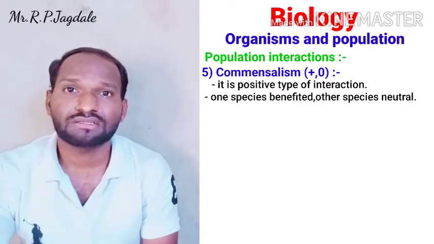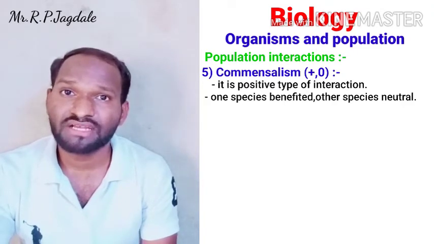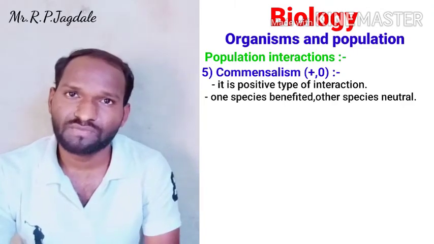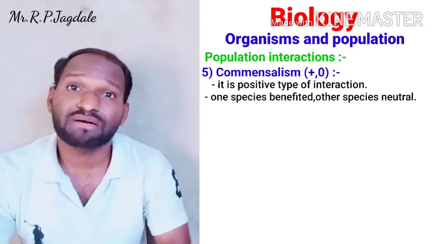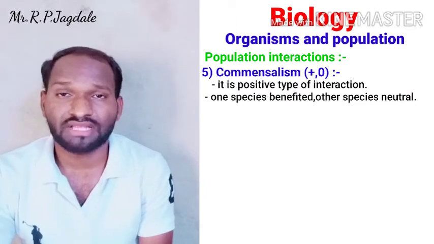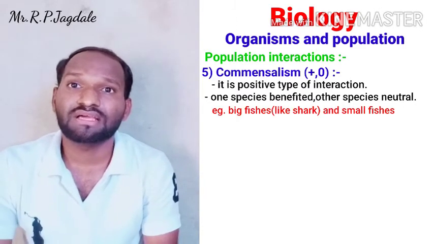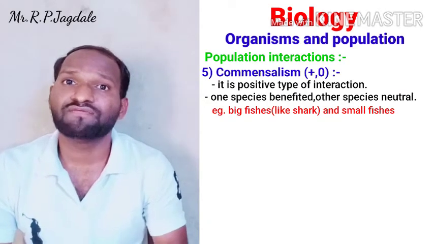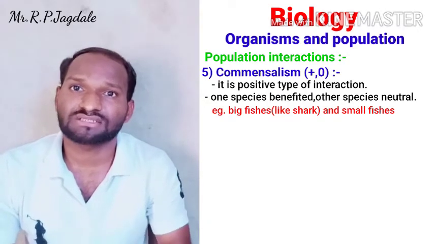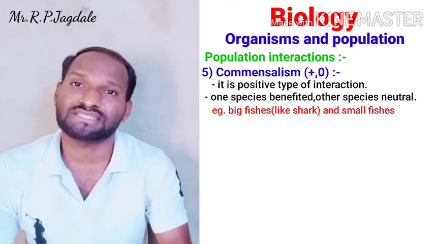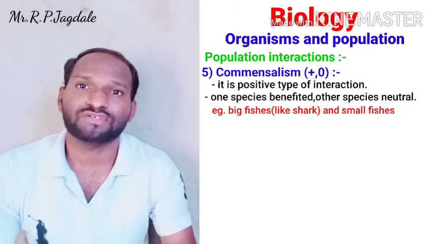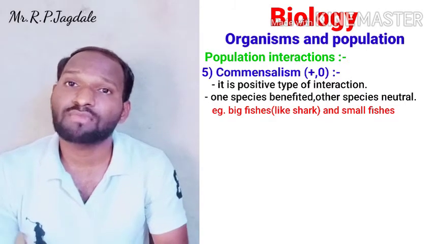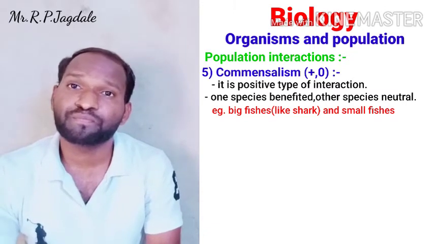That means the other species is neither benefited nor harmed. So how does commensalism occur? For that we take the example of big fishes like sharks in the oceans or sea, and small fishes.